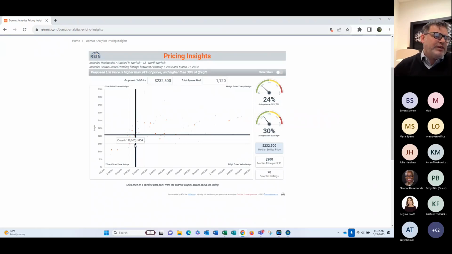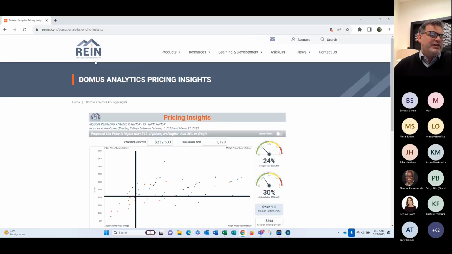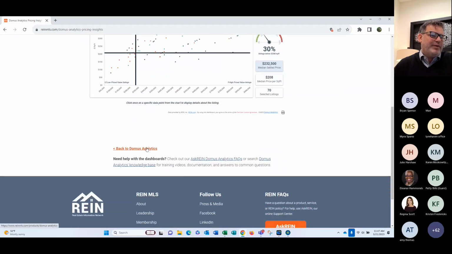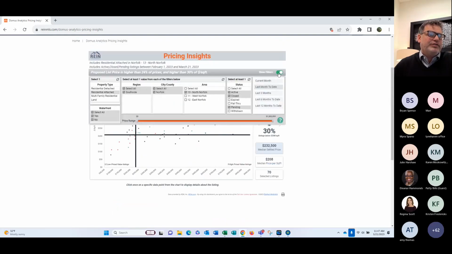So you can see your pricing insight right here is that target for median listings above and below. There's 24% below 232. 30% of the listings are below $208 a square foot. Median settle is 232, median square is 28, and this is 70. So you can see that this is a total square foot of approximately 11. So list price of 232 based on putting in some data, which could or could not be good or bad based on filters.